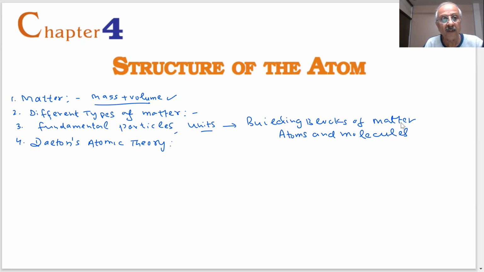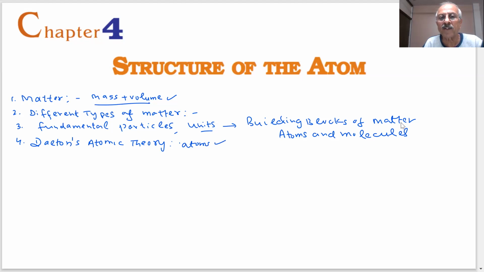Sir, he said that all matter is made up of atoms which participate in chemical reactions. And are the atoms divisible or indivisible? Sir, they are indivisible. According to Dalton, the smallest particles, which are the building blocks of all matter, are atoms. And atoms of different elements are different.